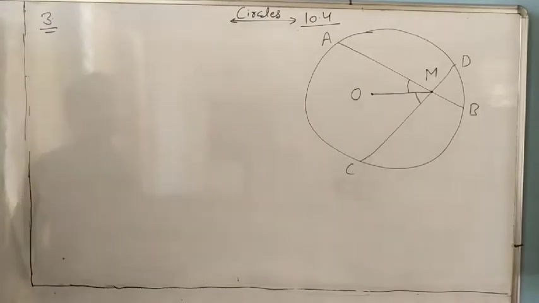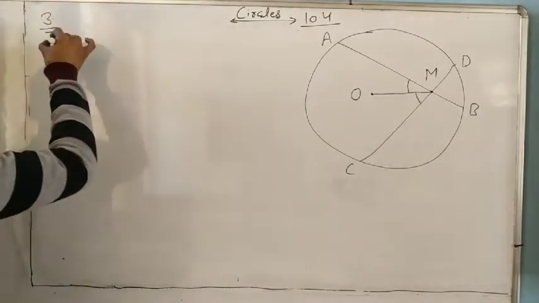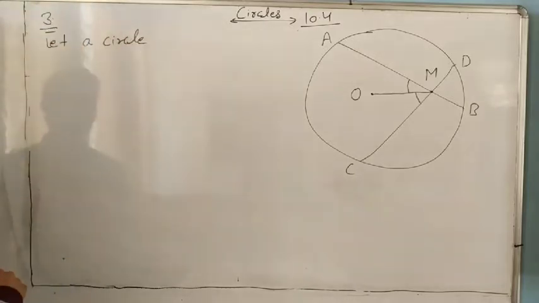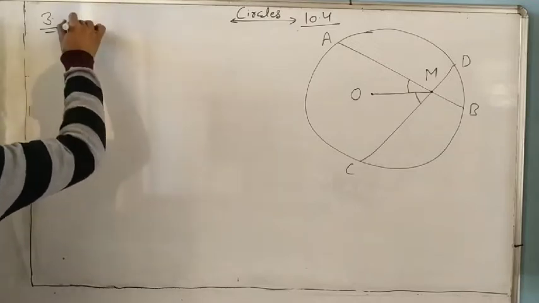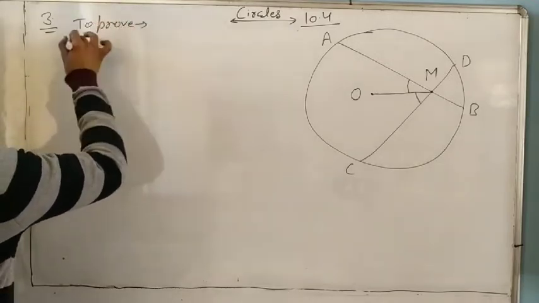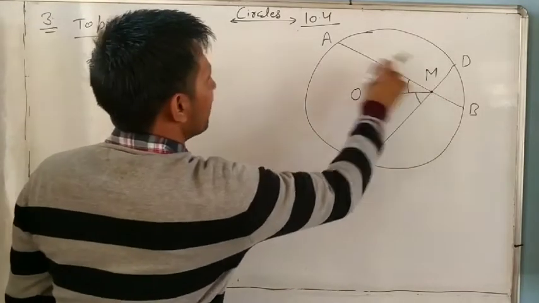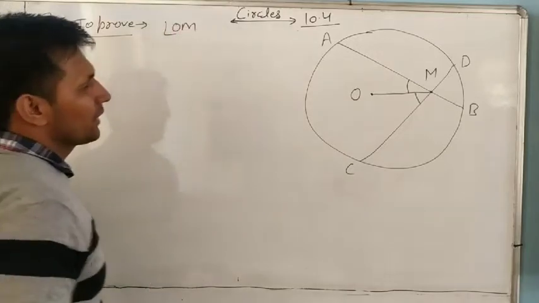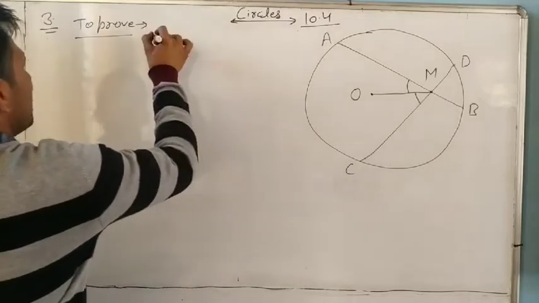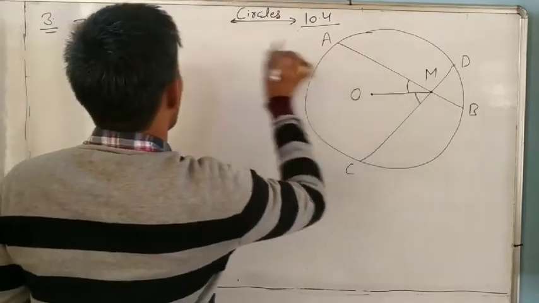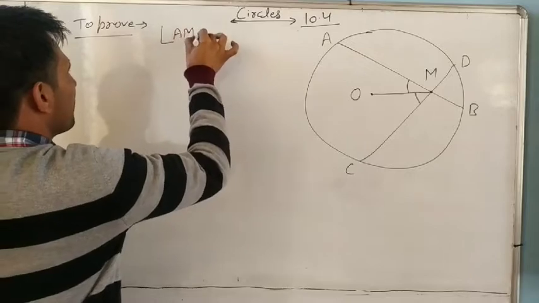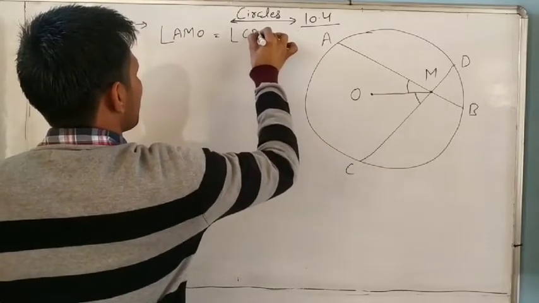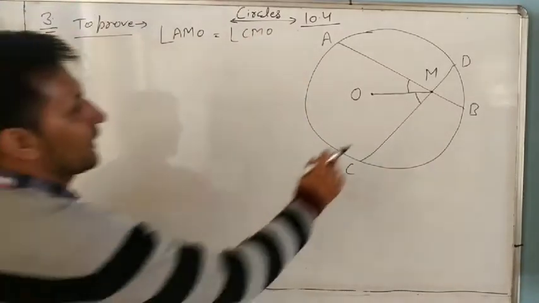Okay, so now look at how we will prove that. Always remember what we want to prove. We want to prove that angle AMO is equal to angle CMO. This angle equal to this one.